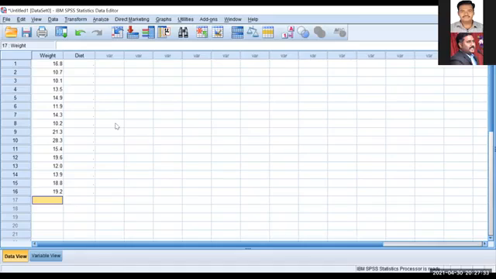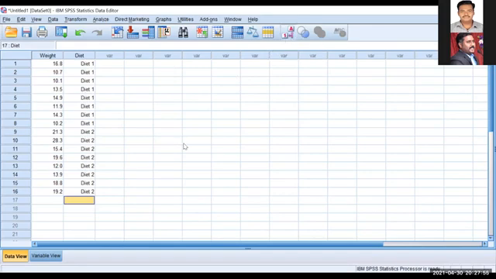Okay, clear? Now the first 8 data belong to diet 1, right? So you can put 1, 1, 1 up to 8. And then from 9 to 16, you can put 2, 2, 2, 2. Now you enable the value label. Now you got it. Clear how to enter the data in the variable view and data view? Fine. Now we can go to the Analyze menu.